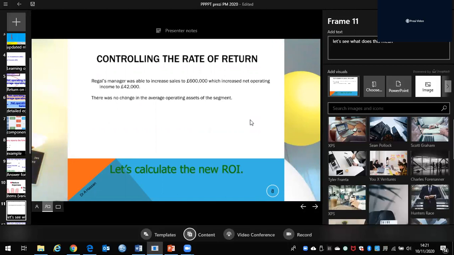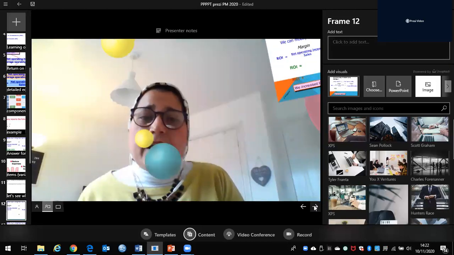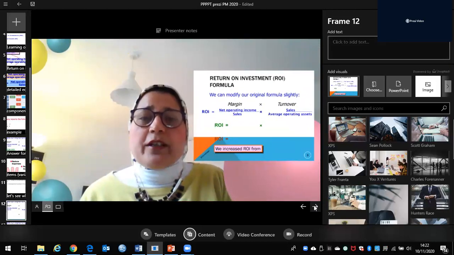Average operating assets was 200, and sales was 500. Now the same company decided to increase sales from 500 to 600, and net operating income increased from 30,000 to 42,000. And there is no change in the average operating assets in this segment, or division, or department. Let's see how we're supposed to calculate that.